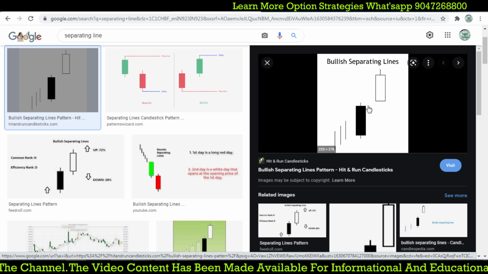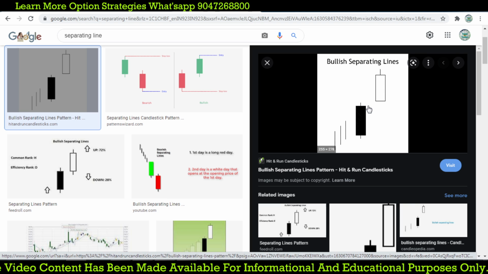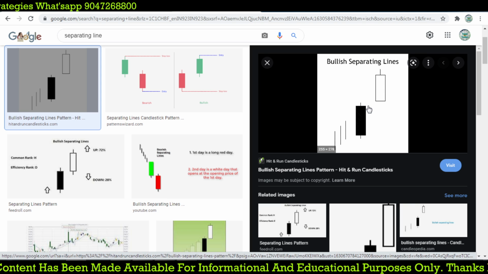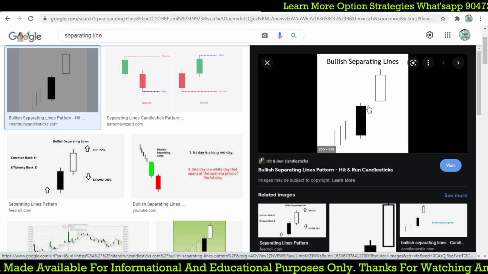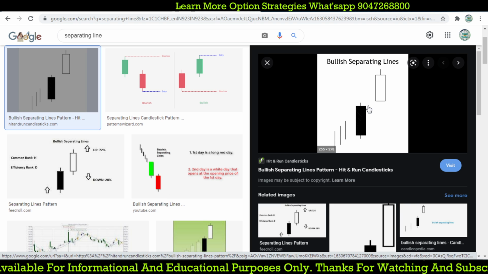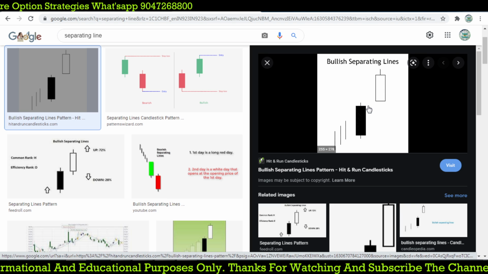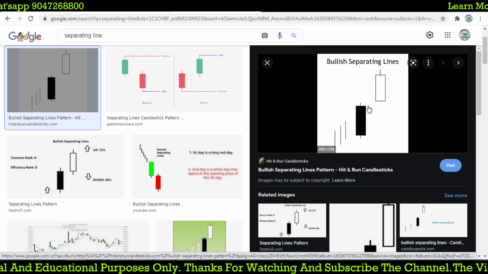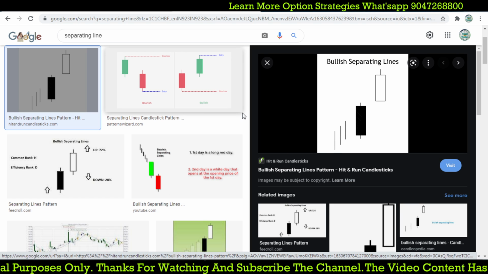Most of the time this will not happen in the intraday market, because the first candle is red and the next candle should open above the previous candle's high. So mostly it does not happen on intraday. It is a positional kind of trade strategy, where we find the trend continuation. There is a bullish separating line and a bearish separating line.